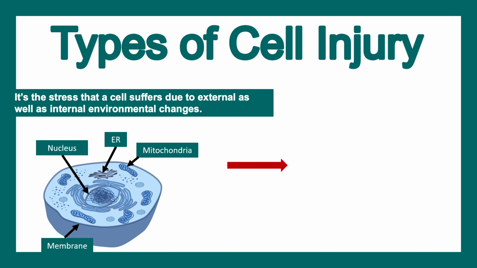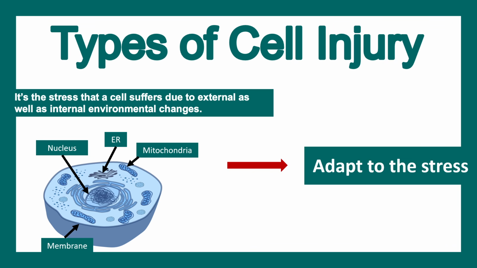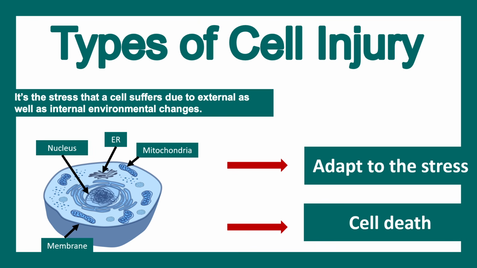So there could be two consequences of injury. One, the cell tries to adapt to the stress and regain its own physiology or function. Another is a more extreme solution. It's basically cell death. A non-functional cell would eventually die.